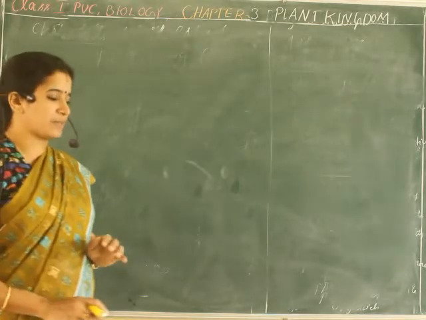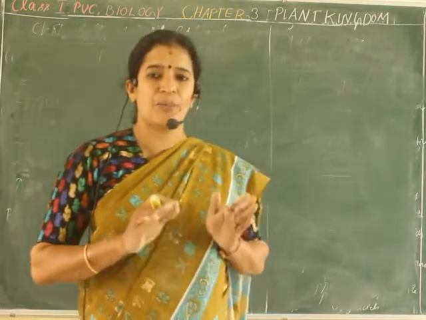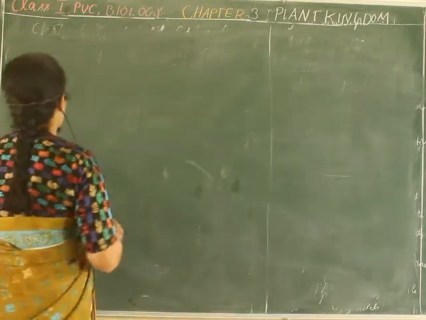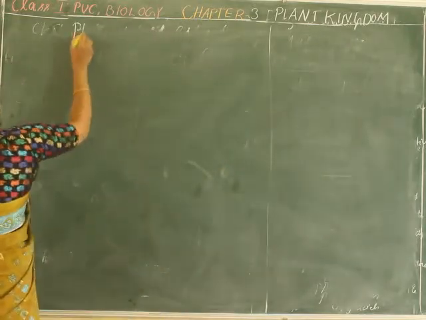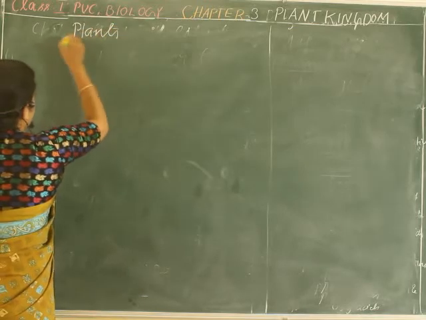Here the plants are classified as algae, bryophytes, pteridophytes, gymnosperms, and then angiosperms.